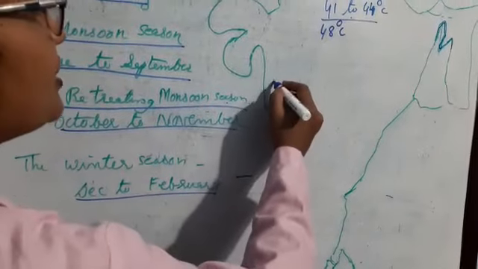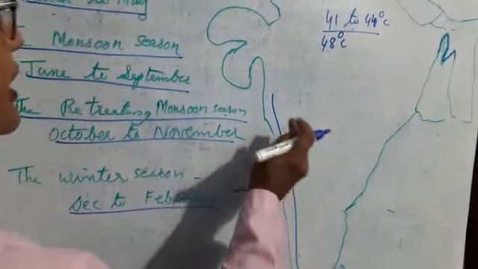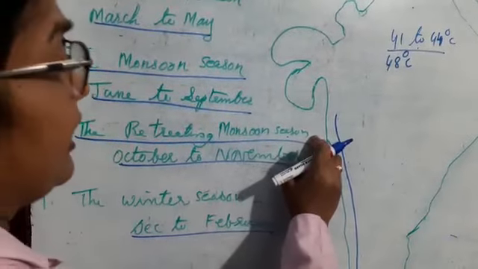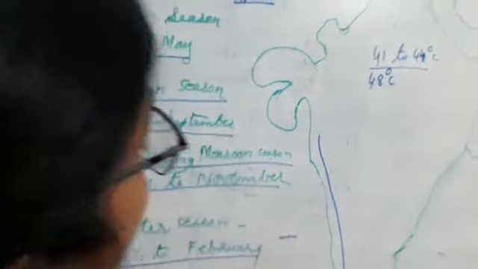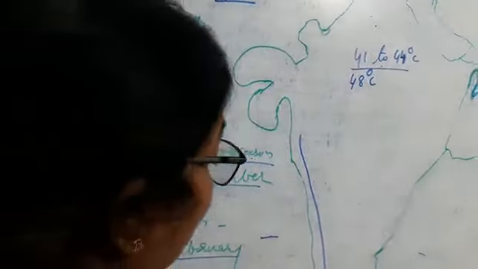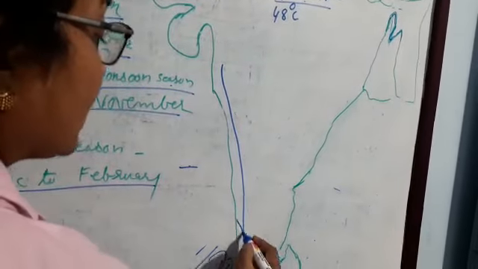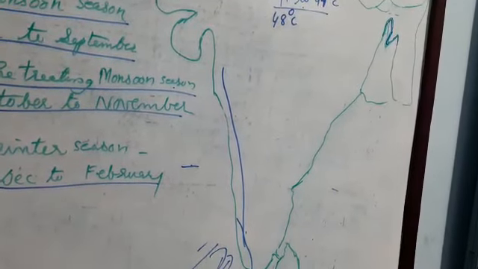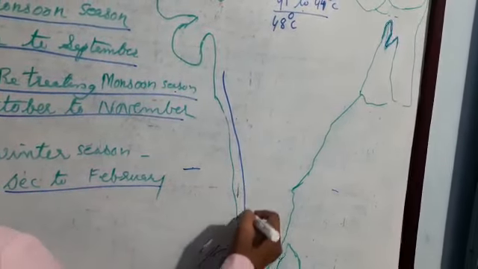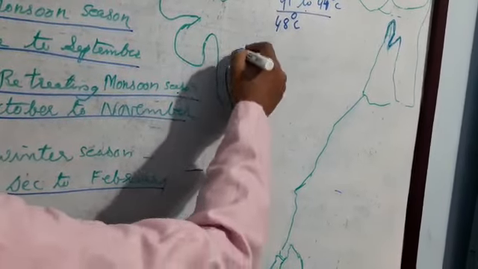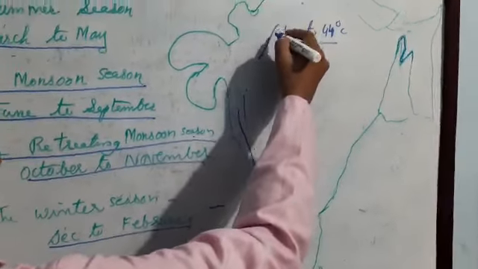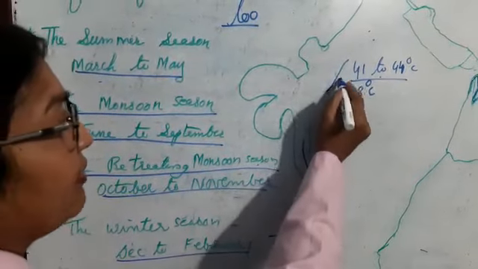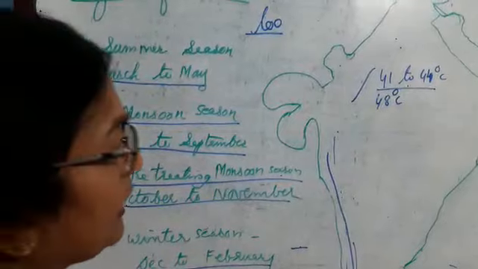This is obstructed by the Western Ghats. The windward side of the Western Ghats will get rainfall, and the leeward side will get less rainfall. On June 1st, Kerala state will get the rainfall; the first place is Kanyakumari. Afterward it moves here, and here Aravalli lies. Aravalli lies parallel to the southwest monsoon, so Rajasthan will not get rainfall.